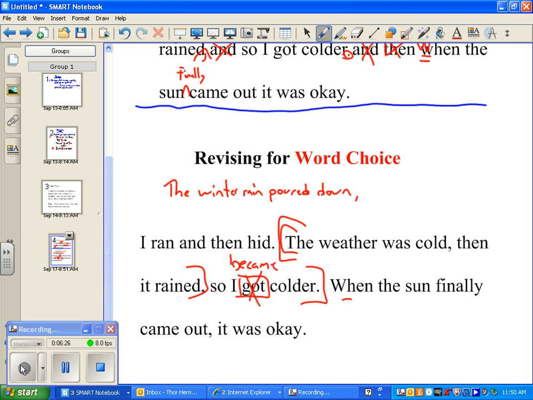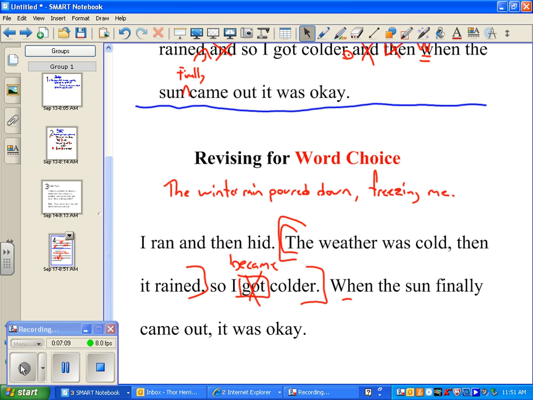So here I've combined what Sophia had and what Lauren had. And now I'll just add that I'm cold. Does that mean the same thing as those 3? Yeah, pretty much. Does it have the better word choice that Annie suggested? Definitely. Does it combine the ideas the way Sophia suggested? Yeah. So here we have, instead of the weather was cold, then it rained, so I became colder, or I got colder. Choppy 3 parts.